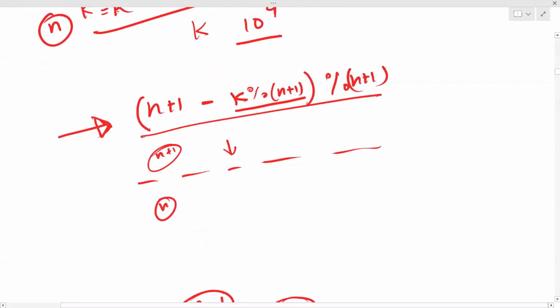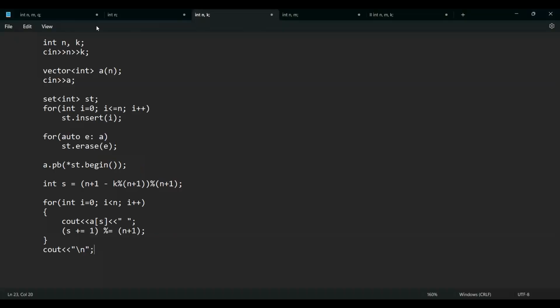Okay, so I think this is clear. So let's go to the implementation. So this is the implementation. Now I'm taking n and k as input. Then I'm taking array a as input. So this is me just calculating the max. I'm inserting the max of all of these elements in my array a again. By the way, you don't actually need this because all the elements are between 0 to n. You can just create an array and mark all the elements that are present in that array, and there will be only one element between 0 to n which is not present in the array. So you can do it that way also.